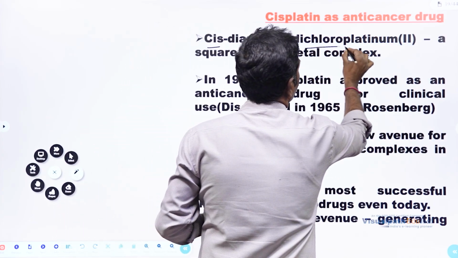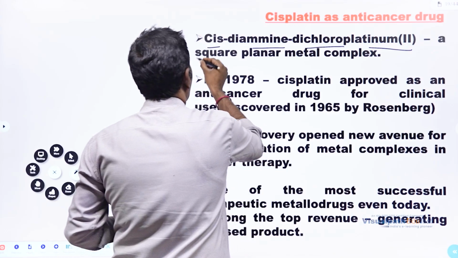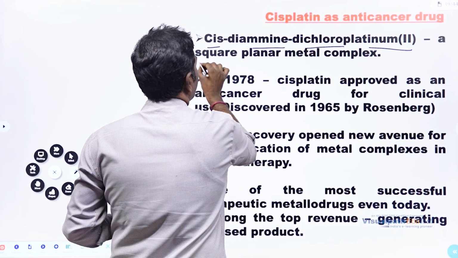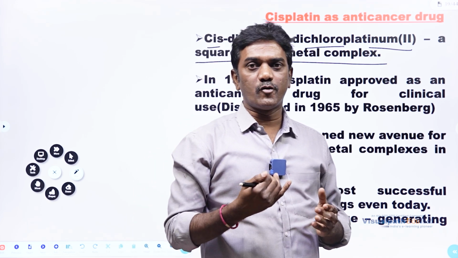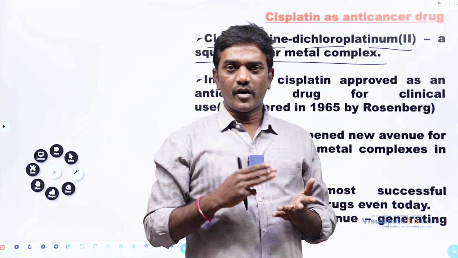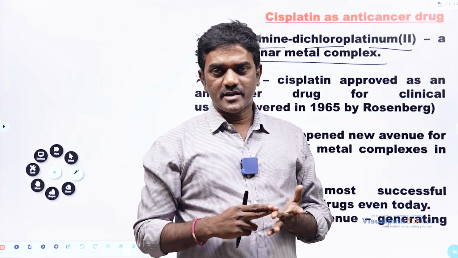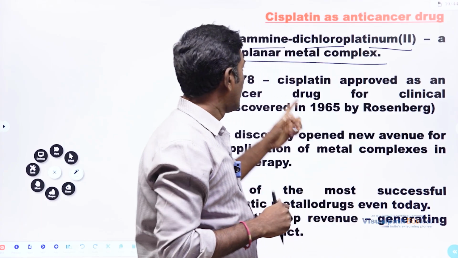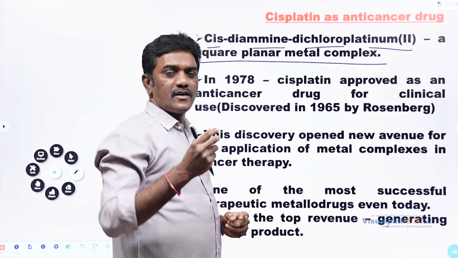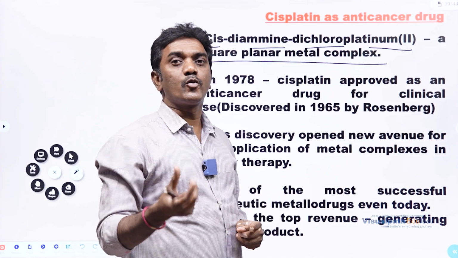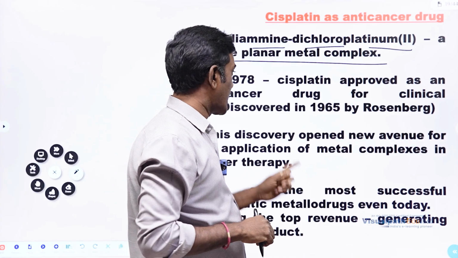Cis-diamminedichloroplatinum is also called cisplatin, and it is a square planar complex. We have discussed a lot about tetrahedral, octahedral and square planar complexes in the previous classes, right? This is a square planar complex, and cisplatin is one of the best drugs approved as an anti-cancer drug.